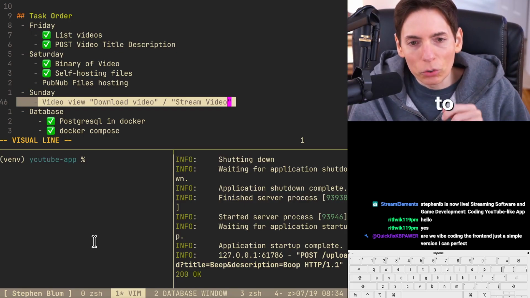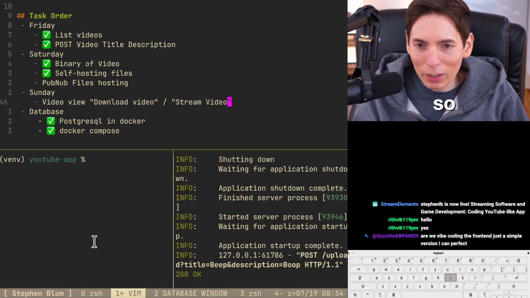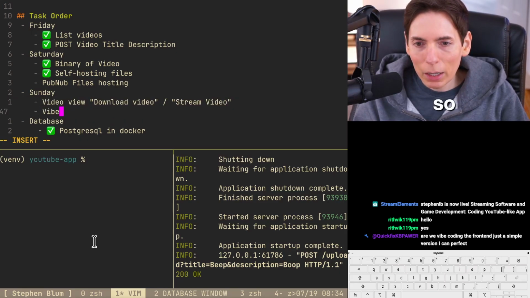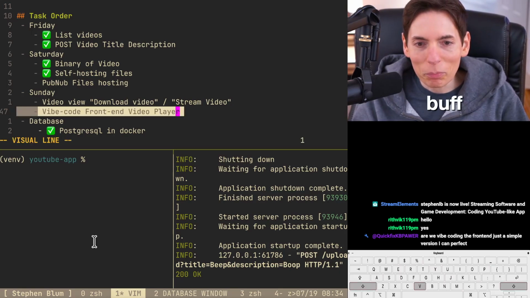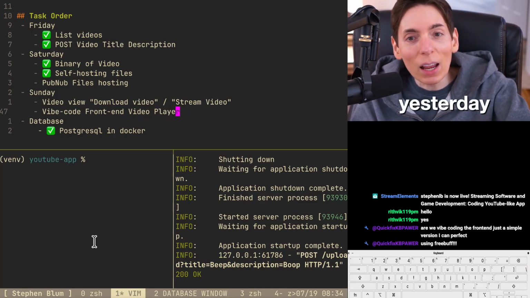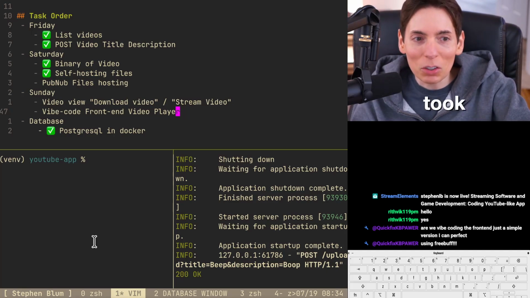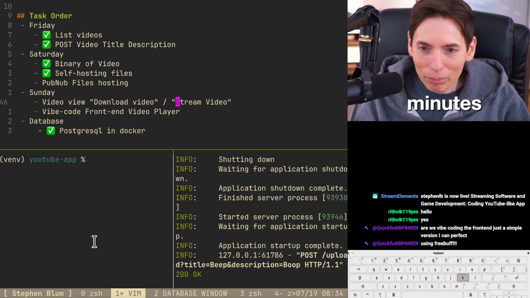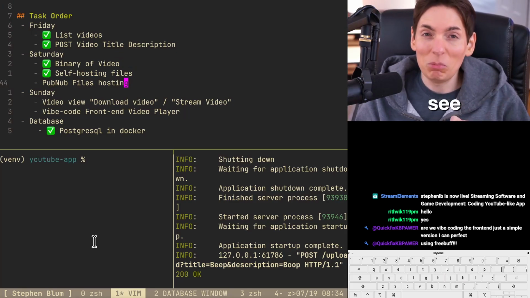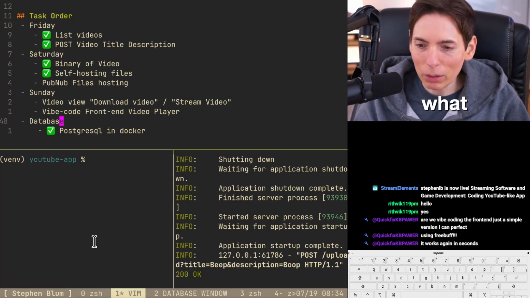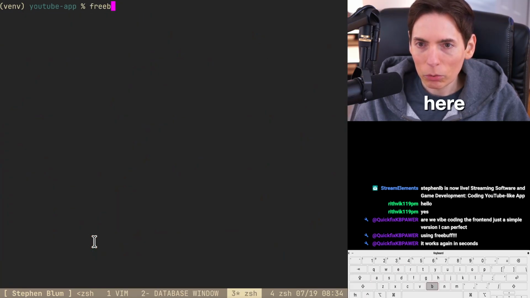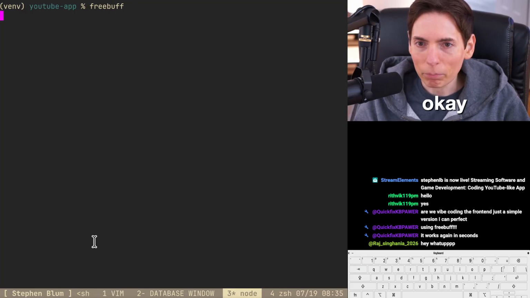Are we vibe coding the front end just to do a simple version? Yes, we will. So that also could be something that we want to do. So vibe code front end to video player. That would be using FreeBuff. Maybe. I mean, when I used it yesterday, it took minutes to load. Like a lot of minutes. So we'll see. We'll try it out. If that doesn't work, we'll do like Codex or Claude or something else. It works again in seconds? Okay, we'll give it a try. You know what? What we could do is we can just boot this up here. Physical FreeBuff. Okay, we'll try it.